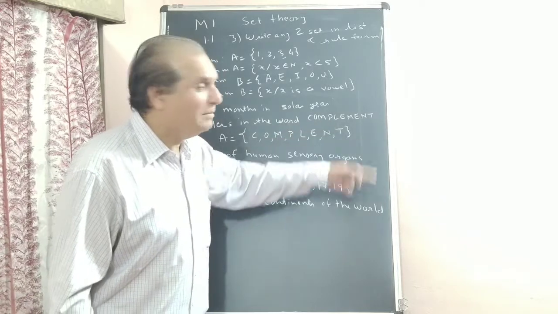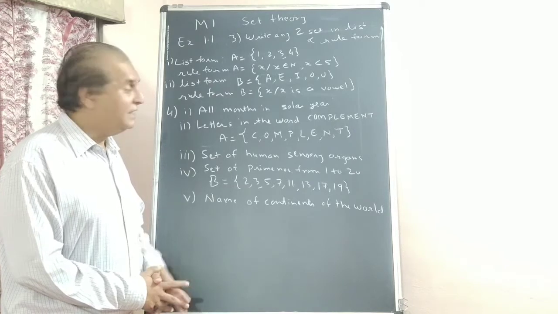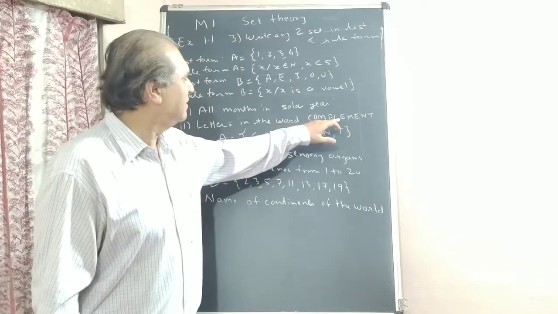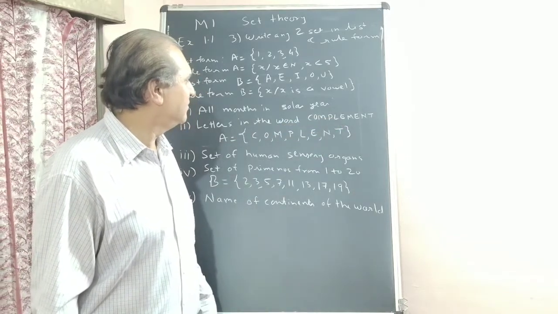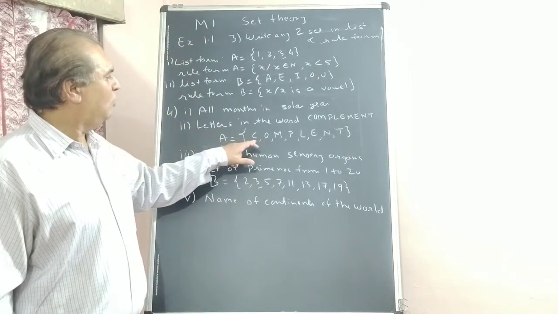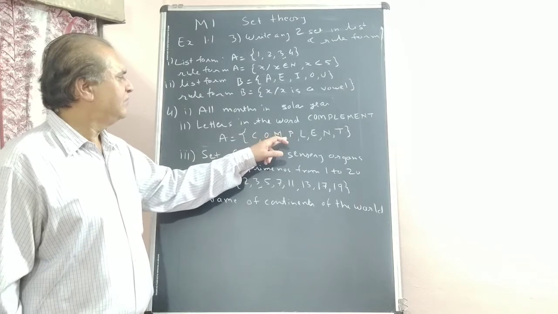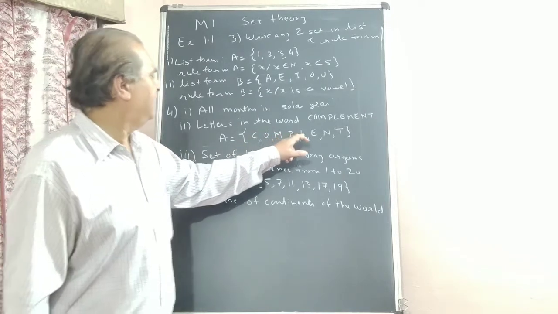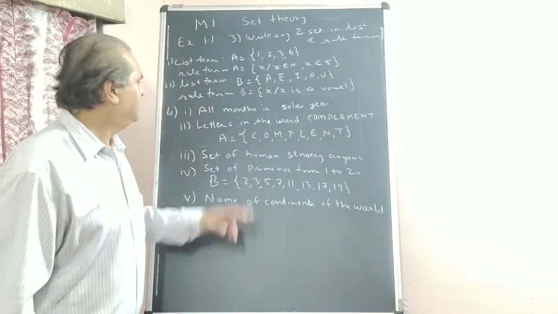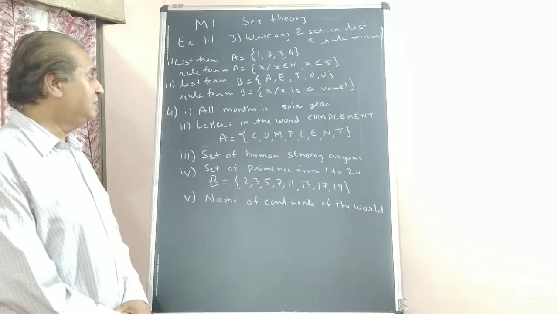Letters in the word complement. See, the important thing is you cannot repeat a letter in a set. One letter, one time. Here you see M is repeating, E is repeating. So the letters: C, O, not repeated, M, P, L, E. M and E are repeated, so N and T. This is a set of letters in the word complement. Understood? Any doubt you can ask me.